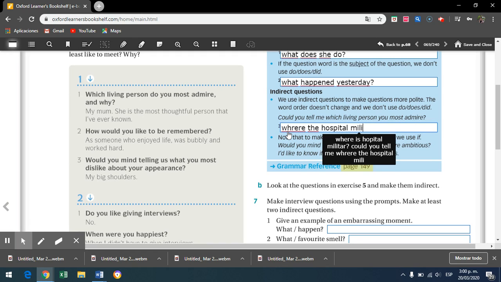As you can see here, we create a question. Here is a typo. Here, we put, could you tell me, where the WH, the subject, the hospital, is the subject, is the verb to be. It means that we create from the WH a normal sentence, the hospital and the verb to be.